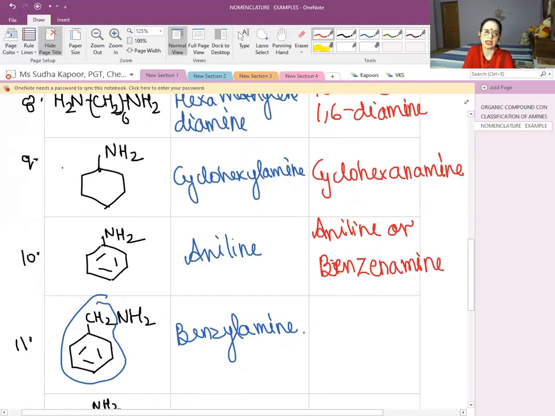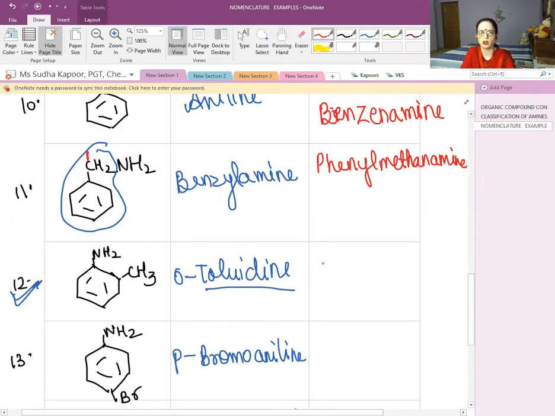Now what about benzylamine? Now see the location here. On the first number there is a phenyl present. 1-phenylmethanamine, or we can simply write phenylmethanamine, removing the E, writing the amine.